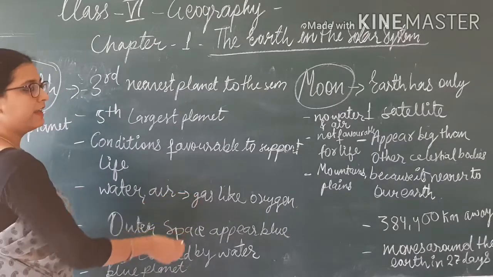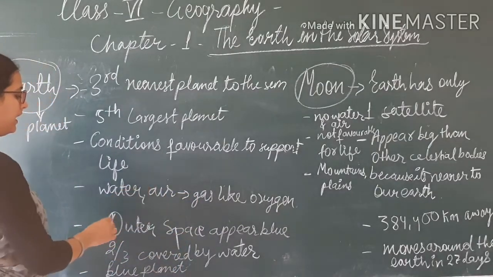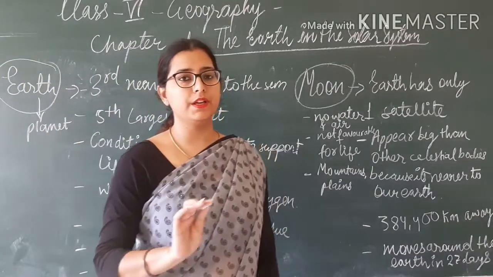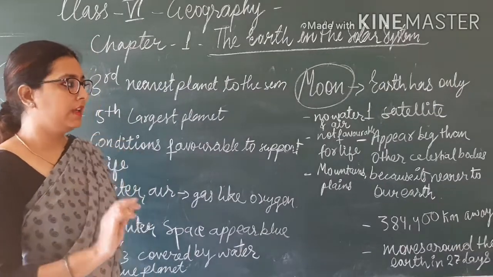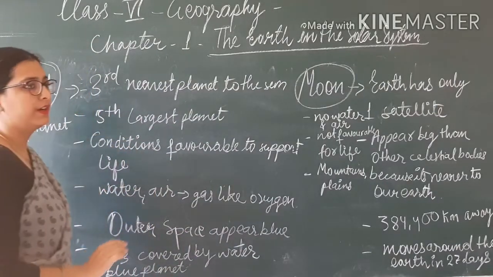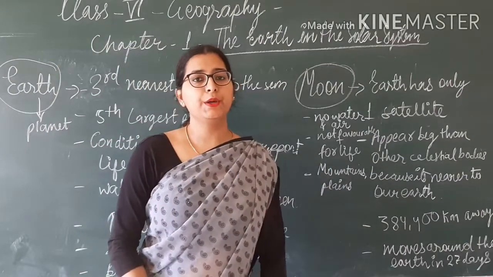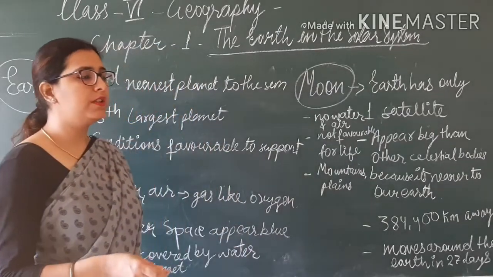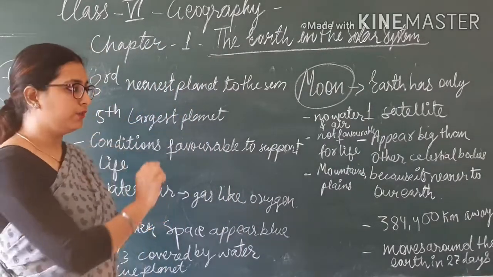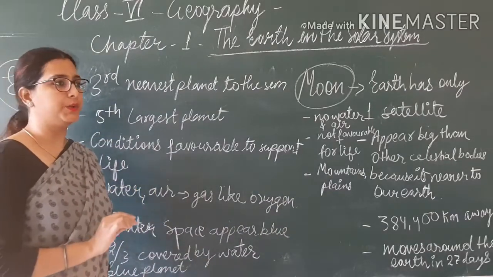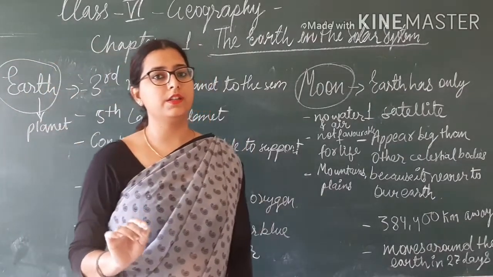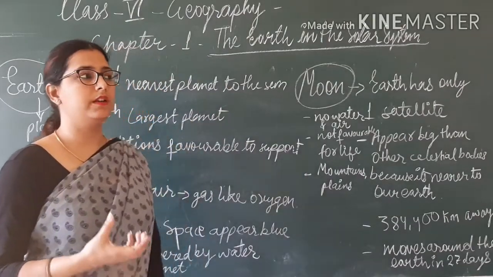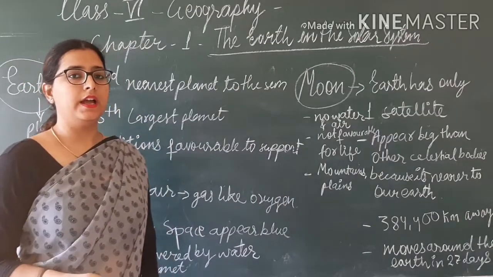And air has gases like oxygen. And the earth appears blue. Earth appears blue from the outer surface and it is also known as the blue planet. Earth is also known as the blue planet because it appears blue from the outer surface. And why does it appear blue? Because 2/3 of the area of the earth is covered by water. That is why it looks blue from the outer surface, and that is why it is known